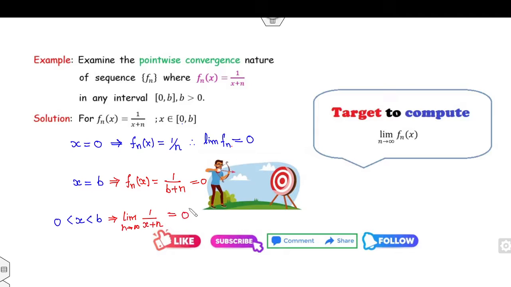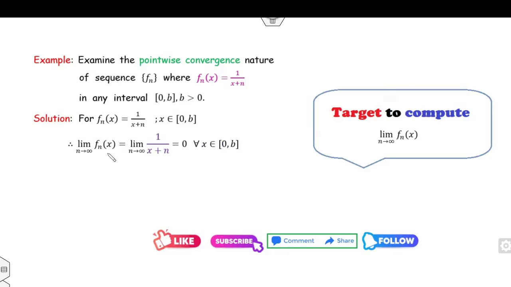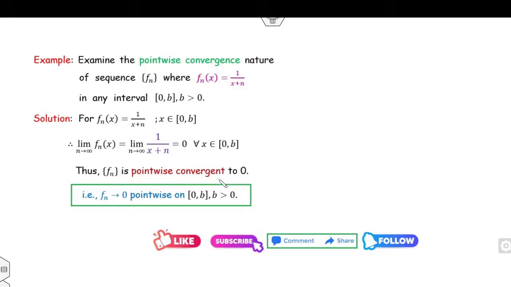So in all these cases, the limit exists. This is also limit exists. This is also limit exists. So since in all the cases the limit is 0, you can directly say the limit is 0 for each x. Therefore, Fn converges to 0 pointwise on the domain (0, b). Fine. So that's a pointwise convergence.